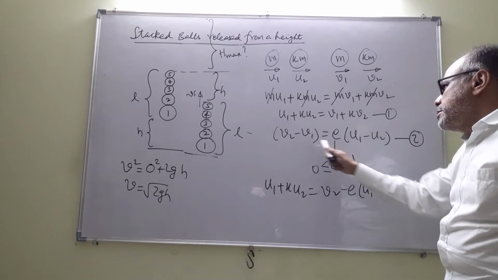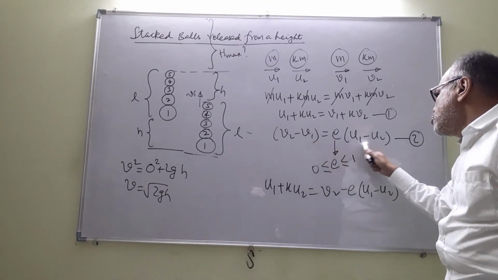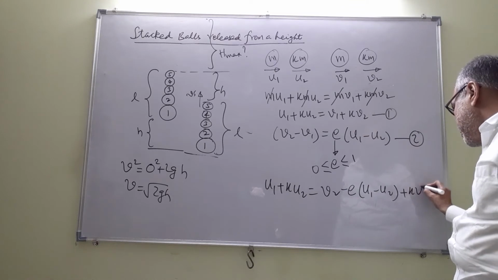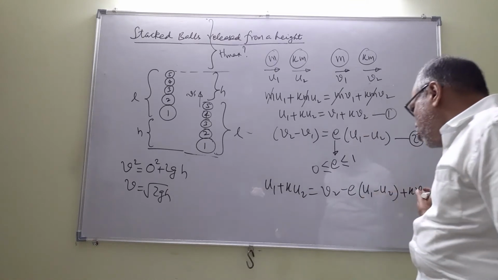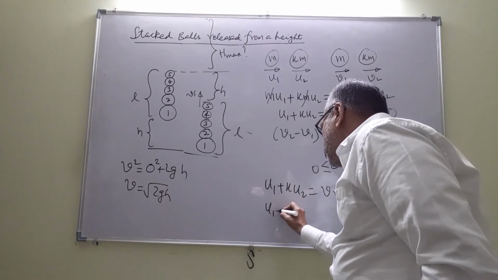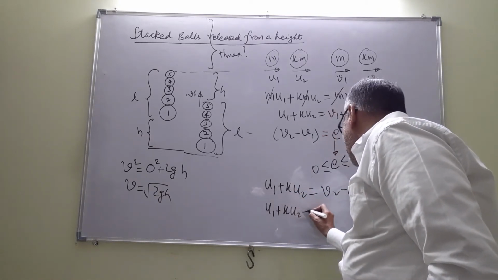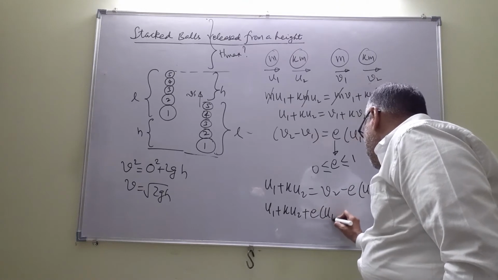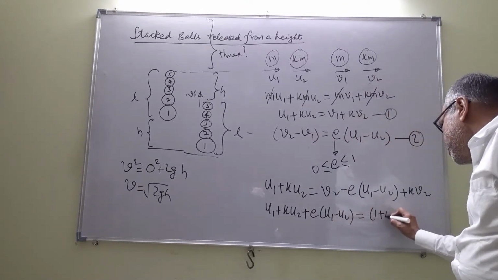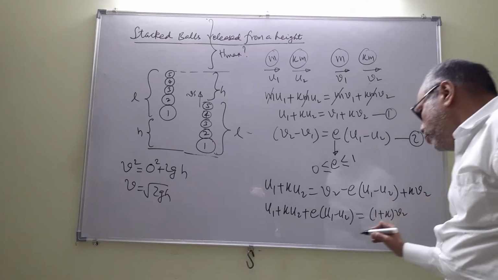V1 is equal to v2 minus E into u1 minus u2, and I have plus k v2. Now I'll group v2, bring this u1 minus u2 term this side. So u1 plus k u2 plus E into u1 minus u2 is equal to 1 plus k into v2.